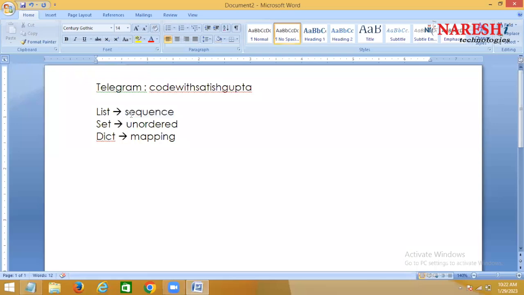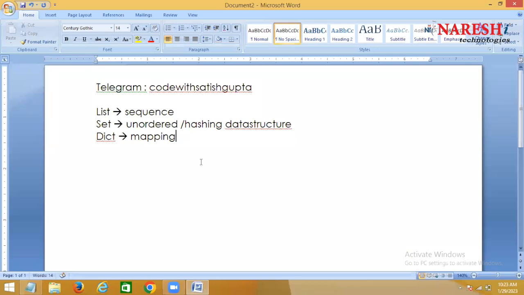In set, is it ordered or unordered? Unordered. So is the data in set organized sequentially? No. How is the data organized in set? Unordered only, but it uses a hashing algorithm. It uses a hashing data structure to organize it.